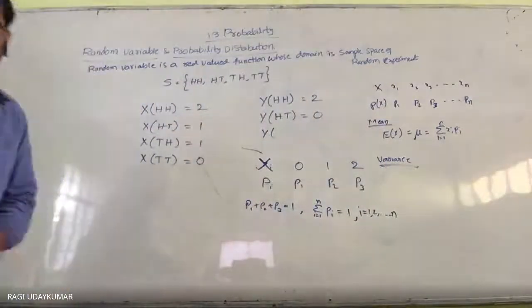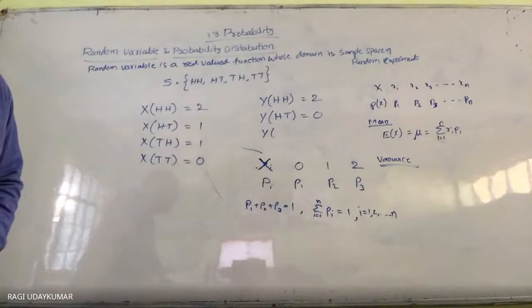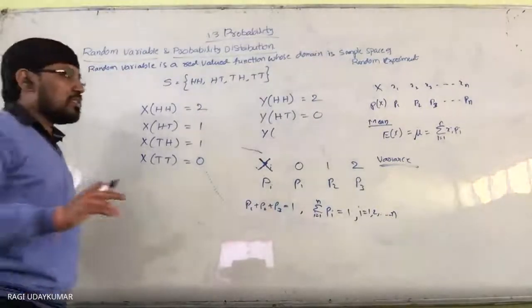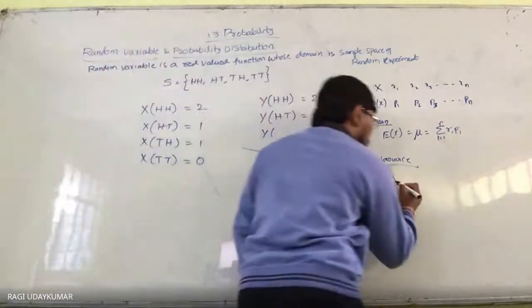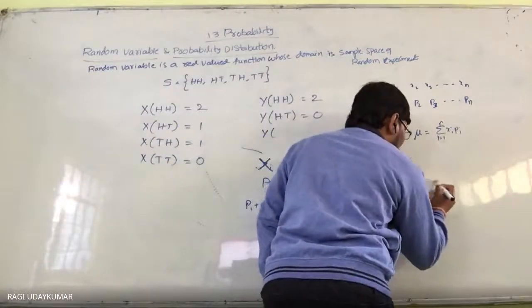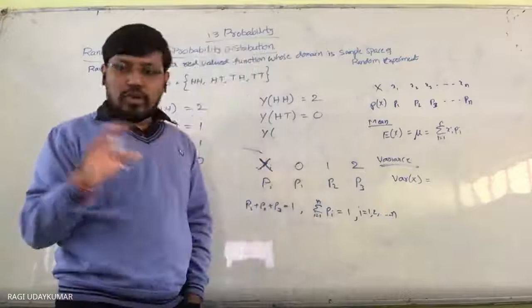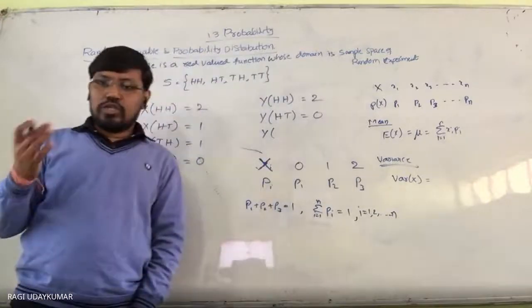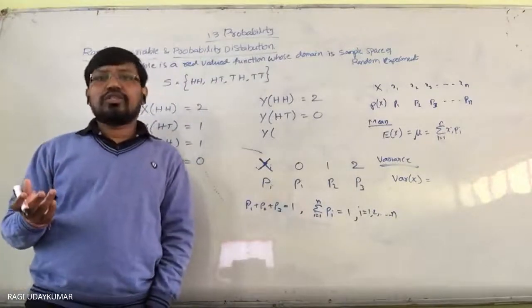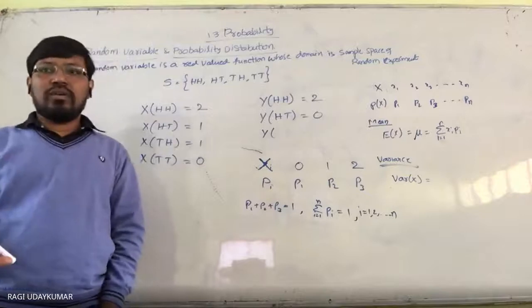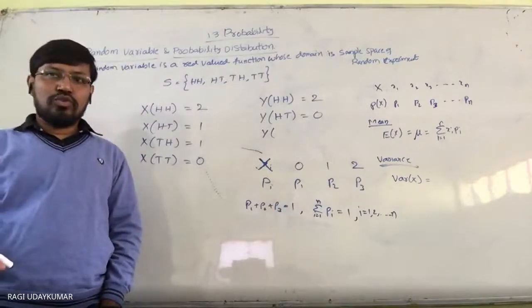So if you want to find the variance of the probability distribution, you can find it just like you have the distribution table in your statistics. In the same way here also, and this is an easy task for you.